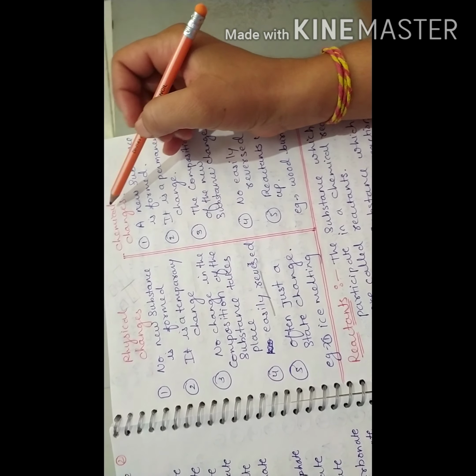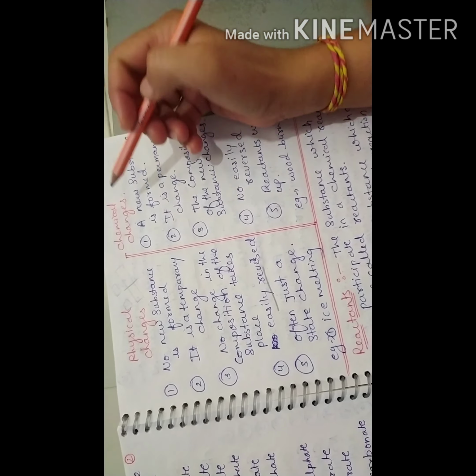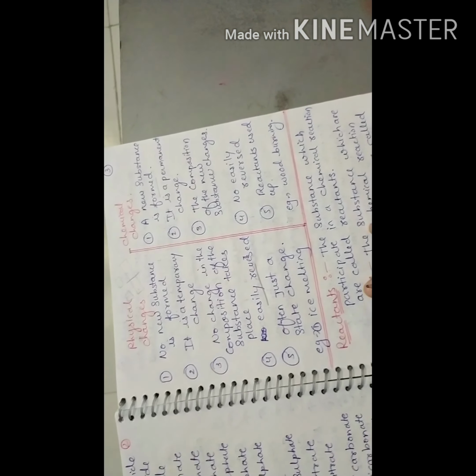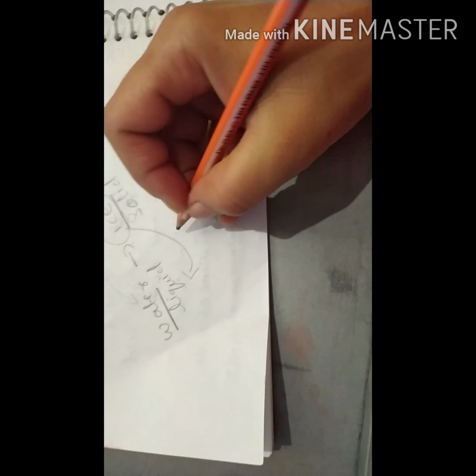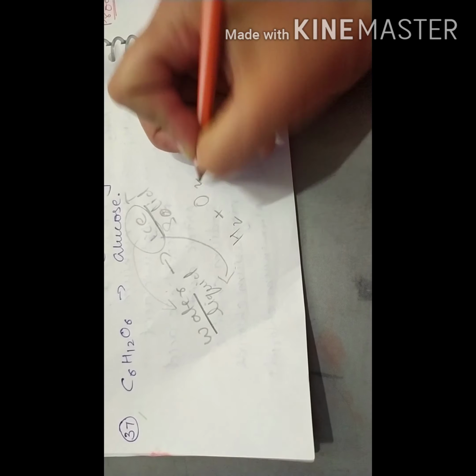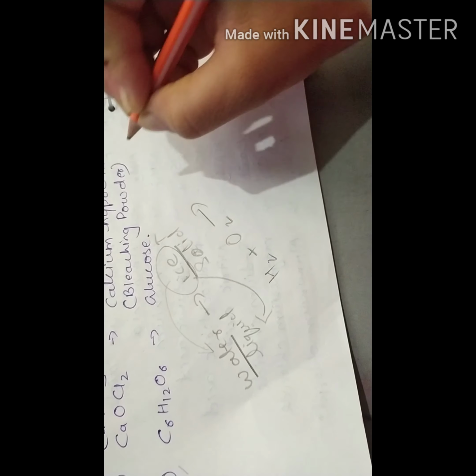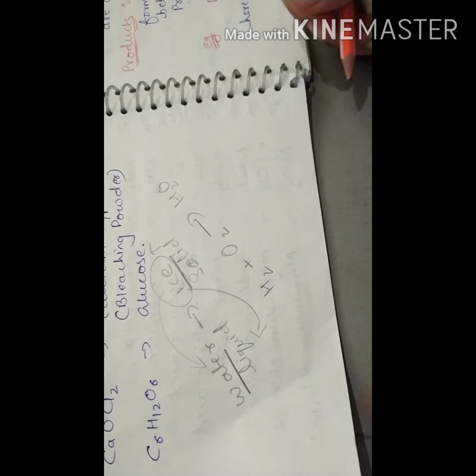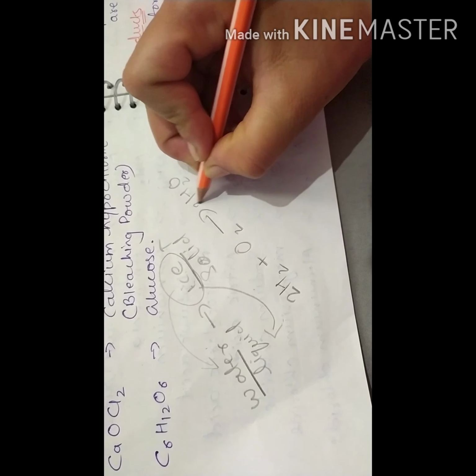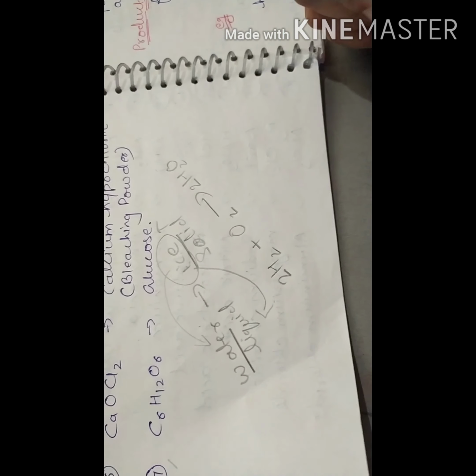Now the second change is chemical change. A new substance is formed. A simple example we will take here: H2 plus O2 gives H2O. We will balance the equation. Here you have to write 2 and here you have to write 2. This one is a balanced equation.